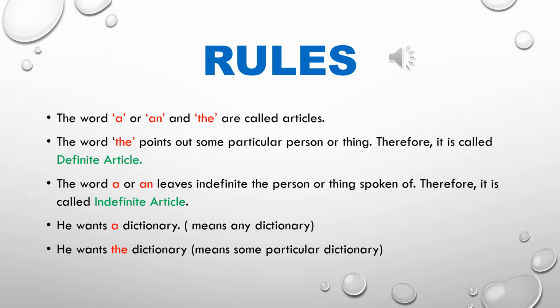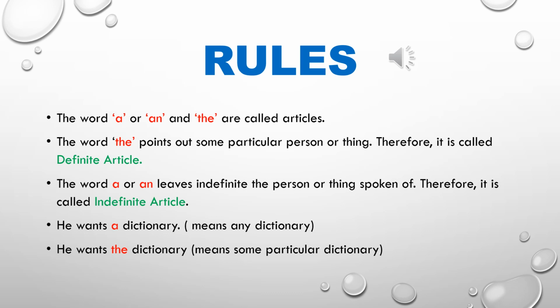Rule number 3: the word a or an leaves indefinite the person or thing spoken of. Therefore, it is called the indefinite article. What is called the indefinite article? A or an. And the is called the definite article.